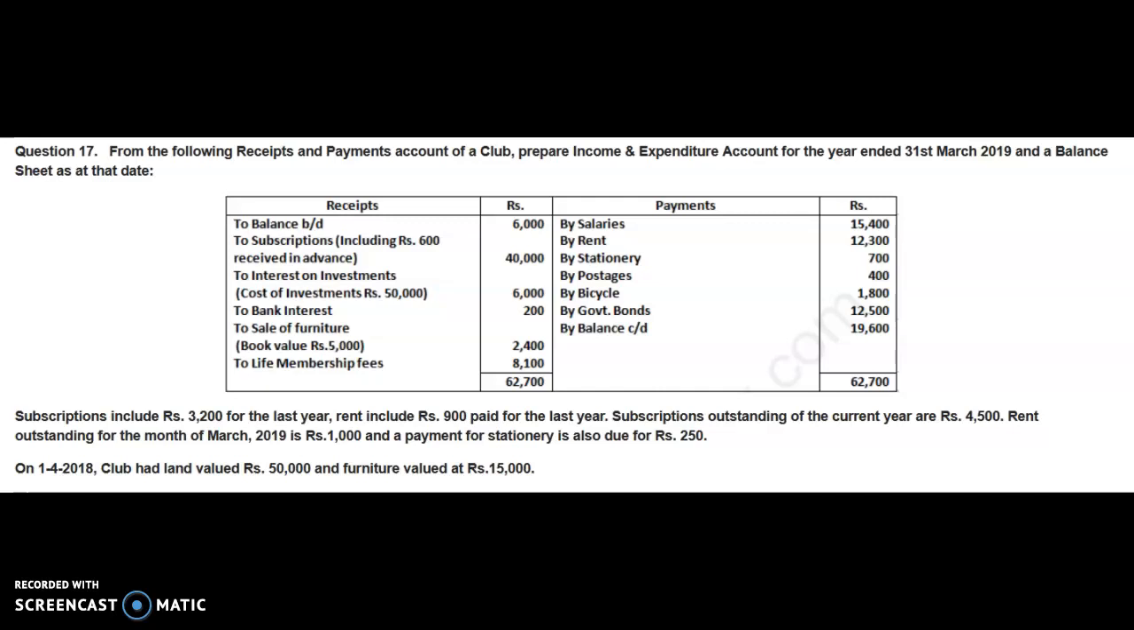It is very important and implied that interest is received on the investments. So definitely the club had the investment. Now when the club had the investment, these are our assets. They are to be shown in the asset side here. We will write here investments rupees 50,000.